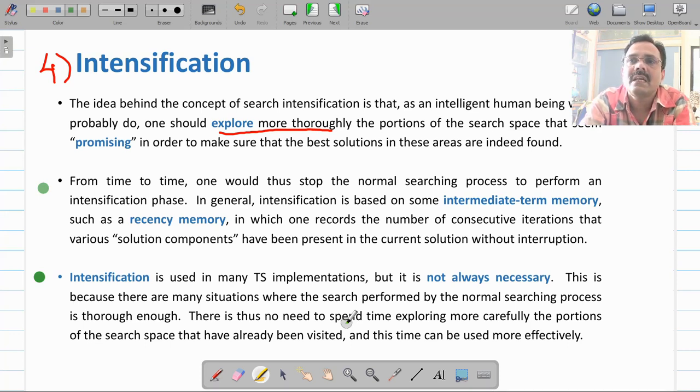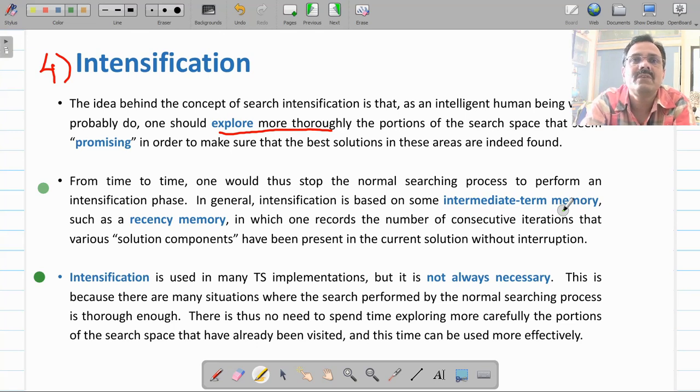But we know that in real life situations also, certain paths are elite paths. If you go through them, there are very good chances that you will reach the solution. So such a set of elite solution paths you will have to store in memory, and you are going to call that memory an intermediate term memory.